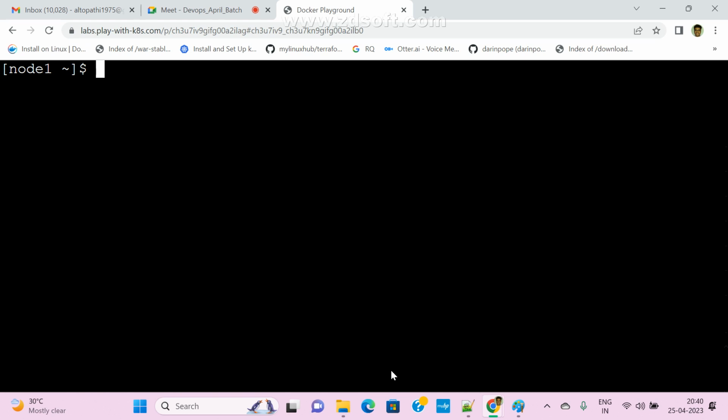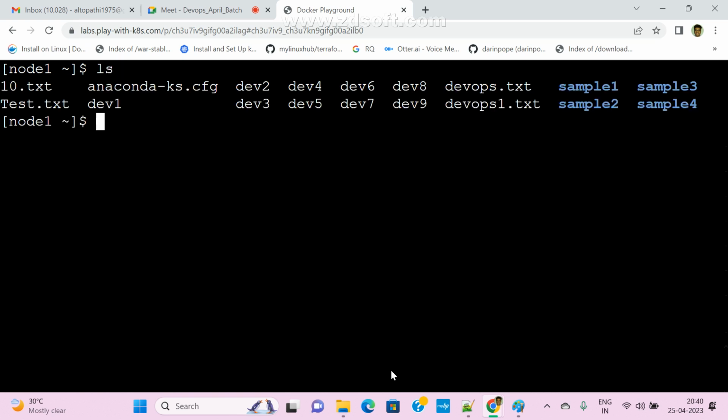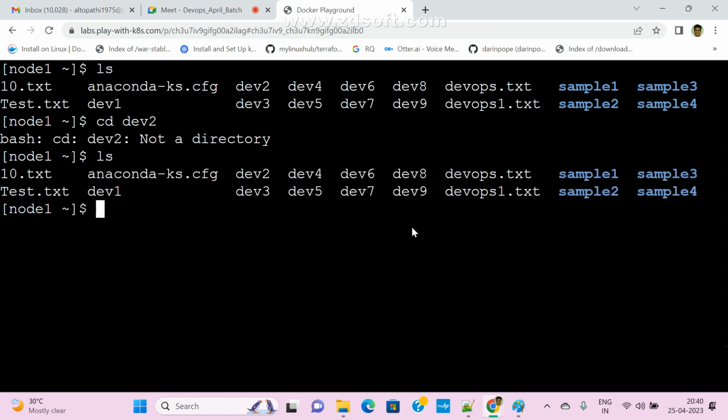Now, so already we have, right? Okay. Now mkdir, ls. Already we have a directory, right? So this is the one directory. Let me go to any one directory. So cd dev2. dev2 directory, ls dev2. Is it a directory or file? Okay, this is the only file, not a directory. Let me go to the sample1 directory. cd sample1. Sample1 directory, ls. Now I'm going to create two files.